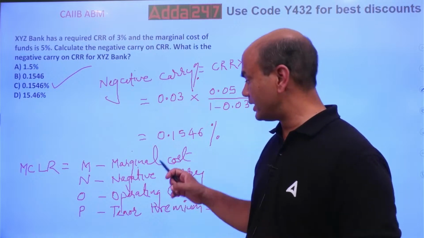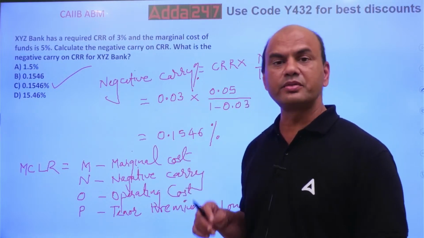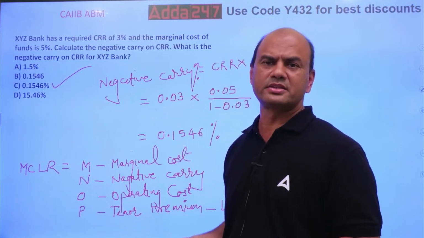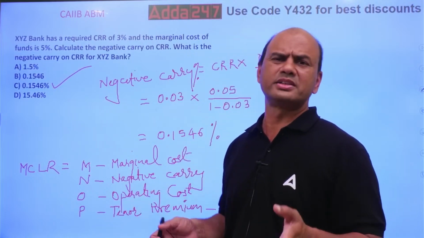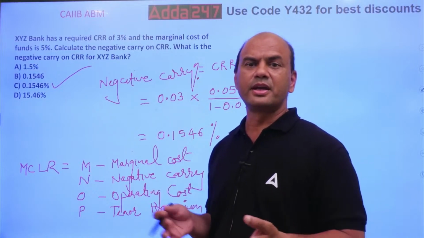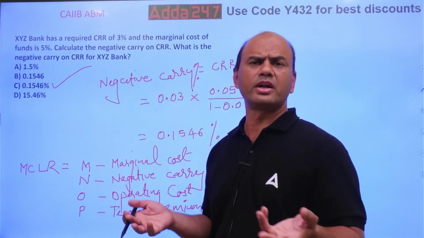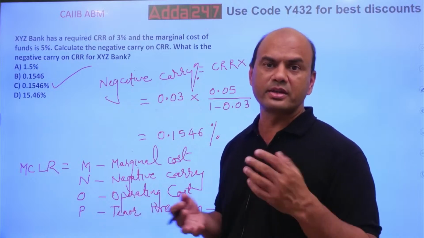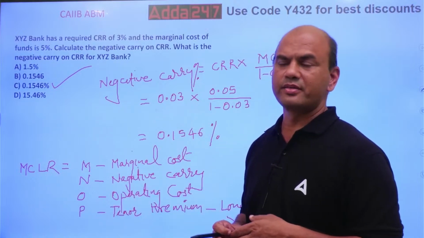Negative carry is always on CRR, because on CRR I don't get any interest. It's not wasting, after all it's kept in RBI, but you don't get any interest. From the business perspective, zero interest. So that is negative carry.